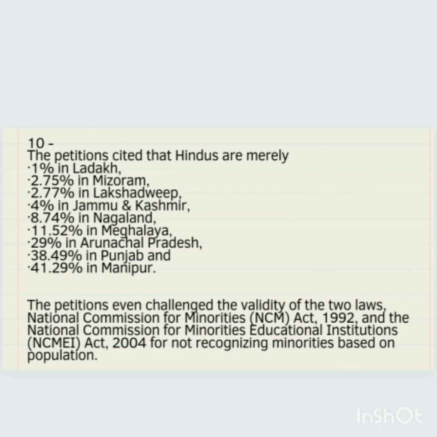One of the petitions contends that even after the TMA Pai Foundation judgment, the Centre had notified these 6 communities as minorities, and this had become good and valid, and so the Hindus, who are the minority in many states and union territories, do not constitute the minorities there while they are qualified to do so. The Supreme Court now asks the Centre and the states to respond to this petition.